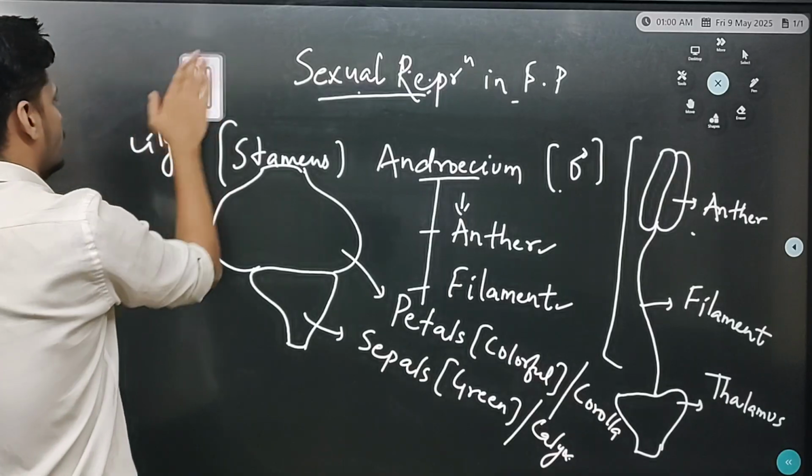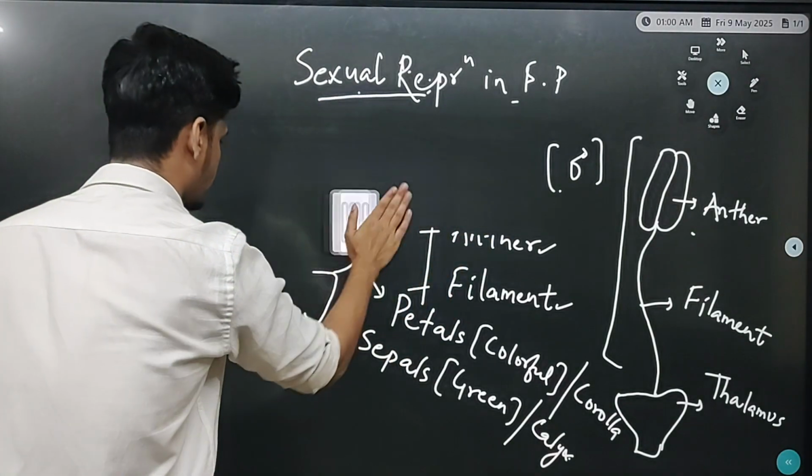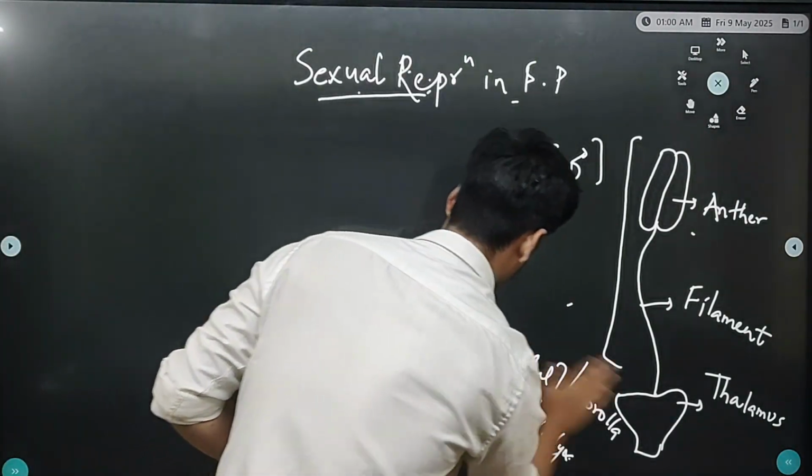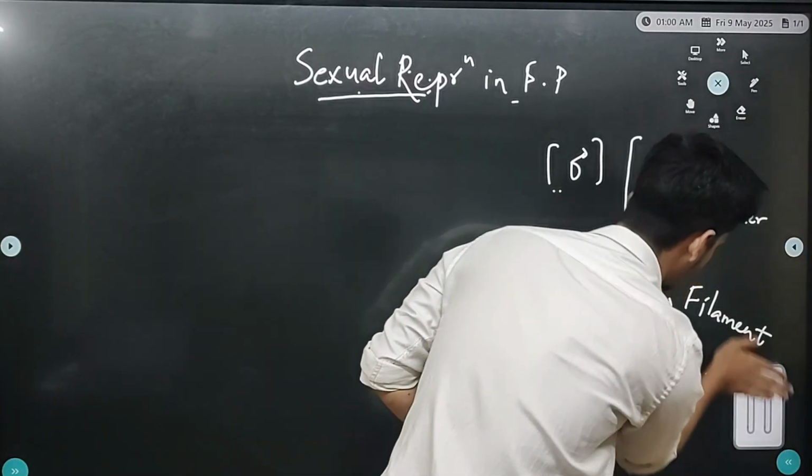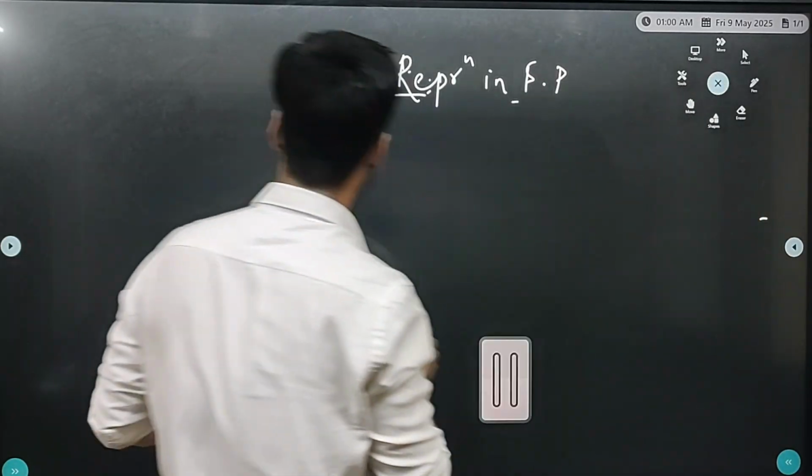So we know anther is bilobed and dithecous. We will see what is bilobed and dithecous.